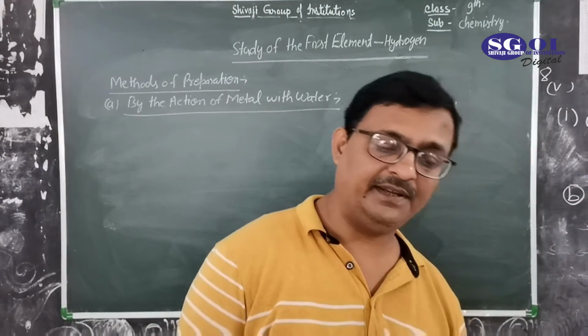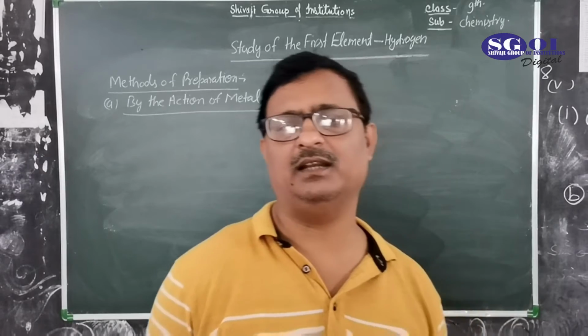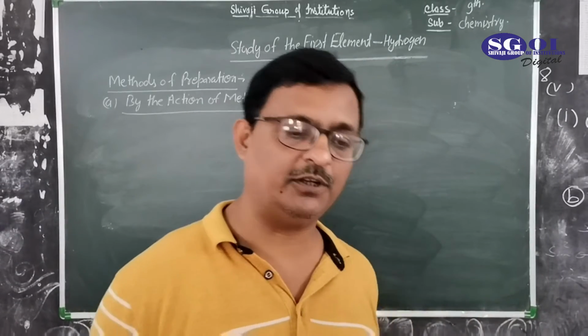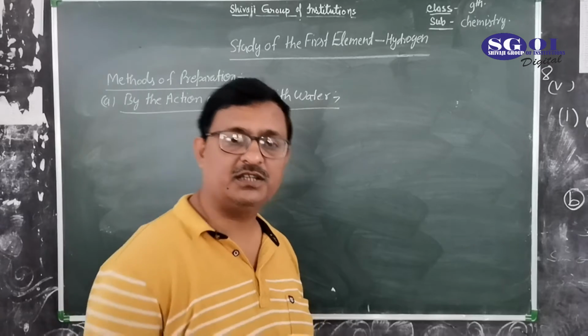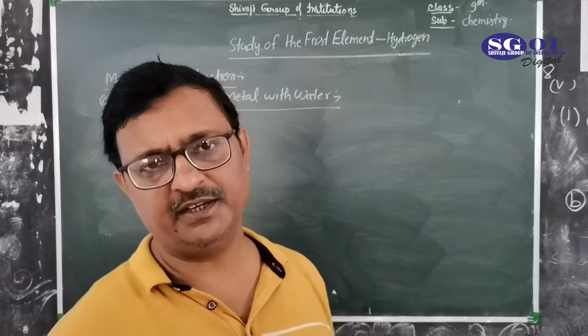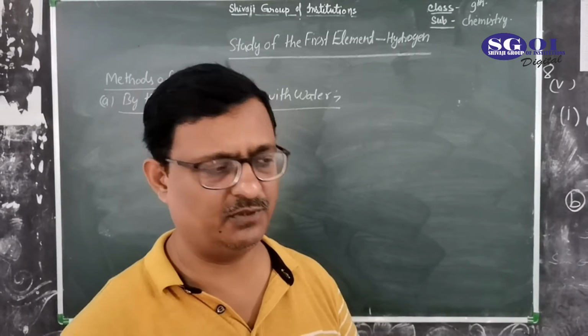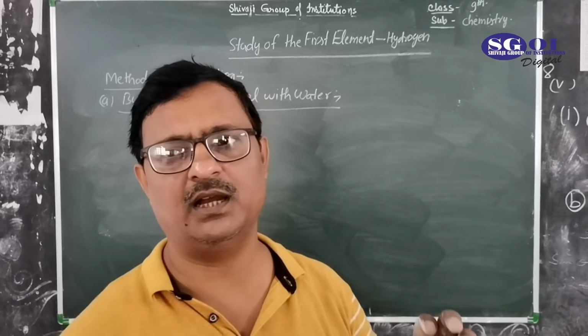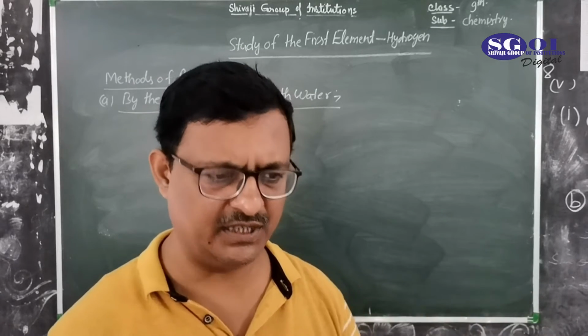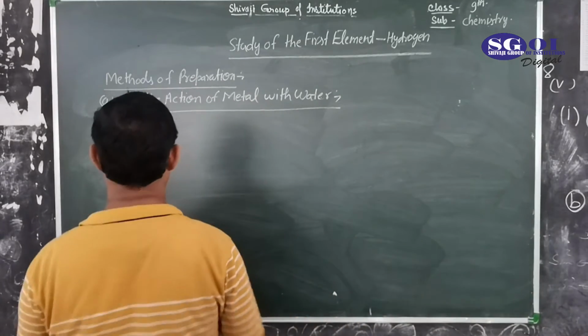Here we react metal with different types of water, that is cold water, hot water or steam. There are different reactivities of metals with respect to the water being cold, hot or in steam form. So the first one is